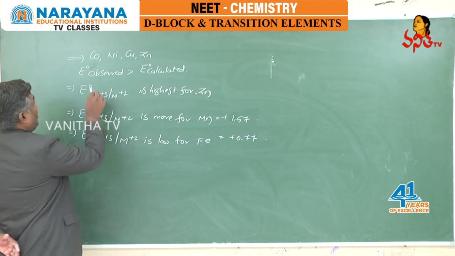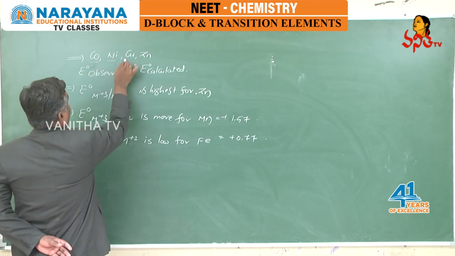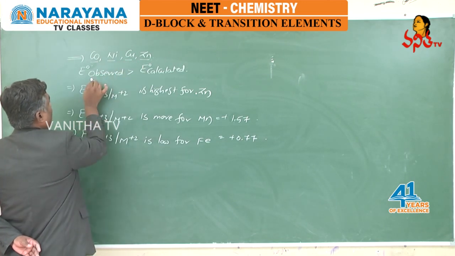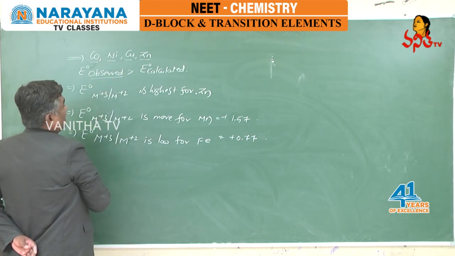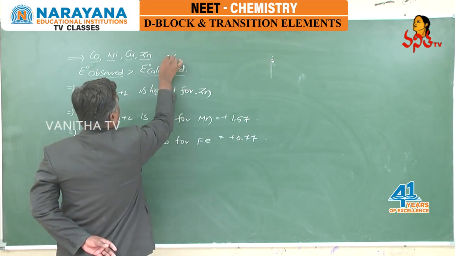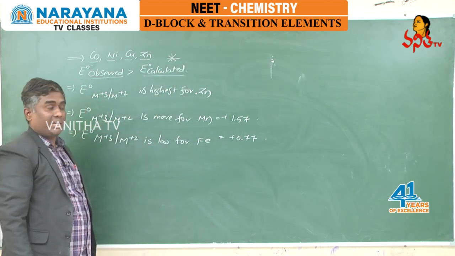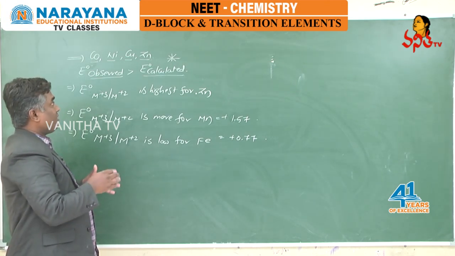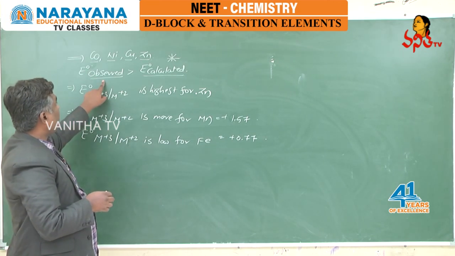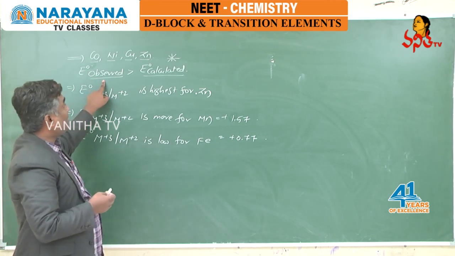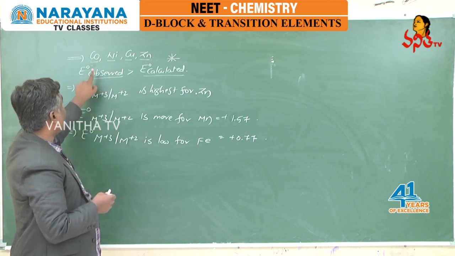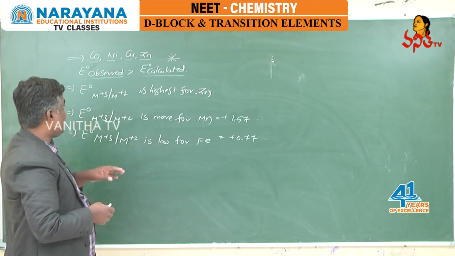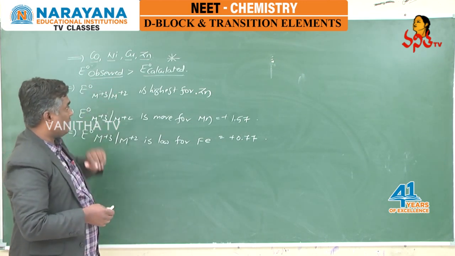Right. Now if you look at cobalt, nickel, copper and zinc, for cobalt, nickel, copper and zinc, the observed E naught values are found to be more than calculated E naught values. They may frame a question from this area. For which of the following transition elements, or you can say d block elements, observed E naught values are more when compared with calculated E naught values? So the answer will be cobalt, nickel, copper and zinc. For these elements, observed E naught values are greater than calculated E naught values.